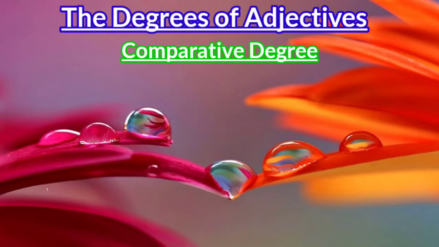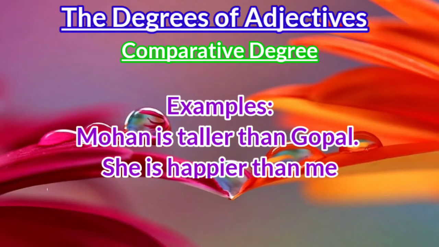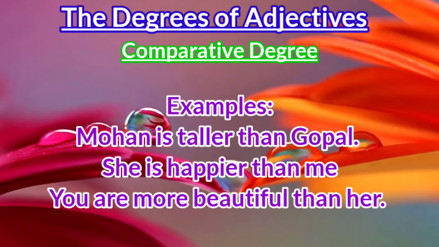Let's take some examples. Mohan is taller than Gopal. Here taller is the comparative degree and we use ER. Then, she is happier than me. Here the positive degree is happy, which ends with Y. So here we use IER as a comparative degree. She is happier than me. Then, you are more beautiful than her. Here, as I told you, beautiful is a 2-syllable word. So here we use more as a comparative degree.